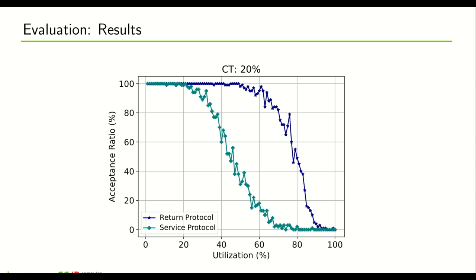The first thing I want to show are the acceptance ratios for both protocols as a function of the system utilization for task sets with 20% critical tasks, which are quite reasonable. What we can see here is that the acceptance ratios of the service protocol are clearly lower than of the return protocol, which is a result of the different handling of non-critical tasks under both protocols.